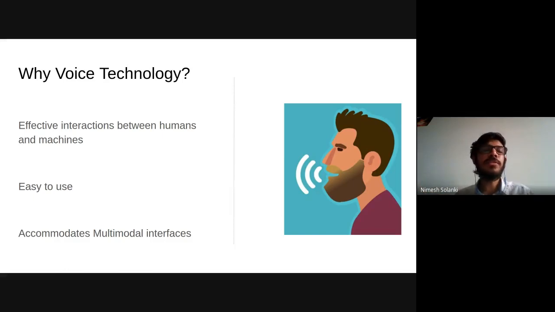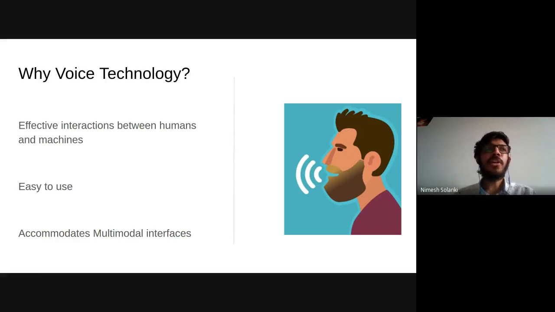But in the case of a voice user interface, you just need to have one simple conversation with the machine, like the Google Home device, and you can get things done. It gets pretty simple, easy and fast to get things done. So that's why it is effective interaction between humans and machines.